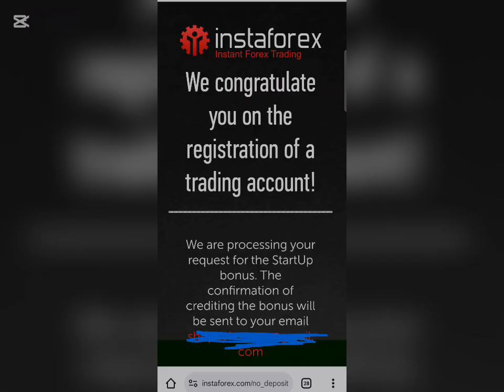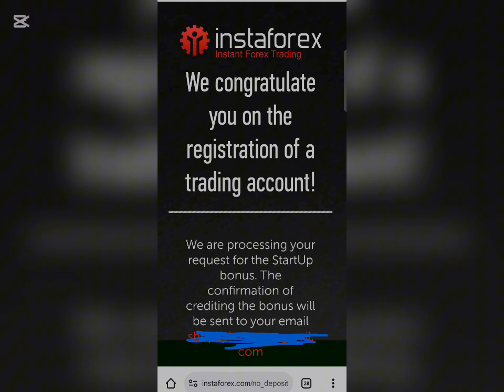As you can see right here, they congratulate you on the registration of a trading account. The next thing to do is to head over to our email. They have sent the confirmation of crediting the bonus to our email. We just have to head over there right now, get our account details, and proceed to the next step of getting this particular no deposit bonus.